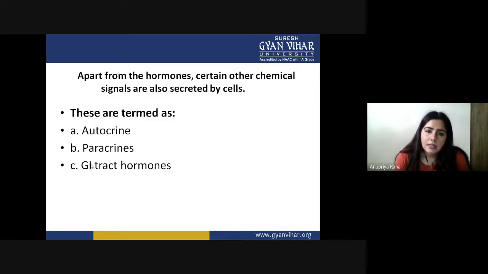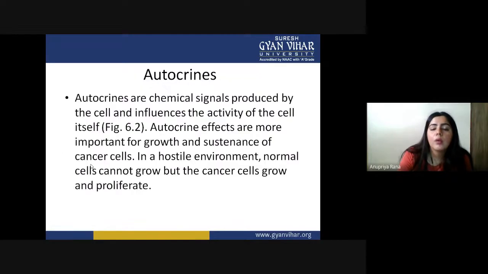But there can be another kind of signal also in a pathway. What kind of pathway are they going to take up? So these are termed as autocrine, paracrine, and GI tract hormones. These are the three different kinds of messengers or chemical signals which are produced by the cell. Now we are going to see them one by one.